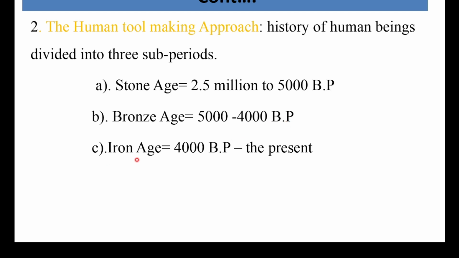Iron Age kan jedhamudha. The last stage is Iron Age. So Iron Age when you say from 4,000 before present to the present. Kanaaf waggaa 4,000 hanga har'aatti kan jiru Iron Age dha. Kanaaf based on the second approach, that means tool making approach, human tool making approach, history of human beings again divided into 3 important sub-periods: Stone Age, Bronze Age and Iron Age.